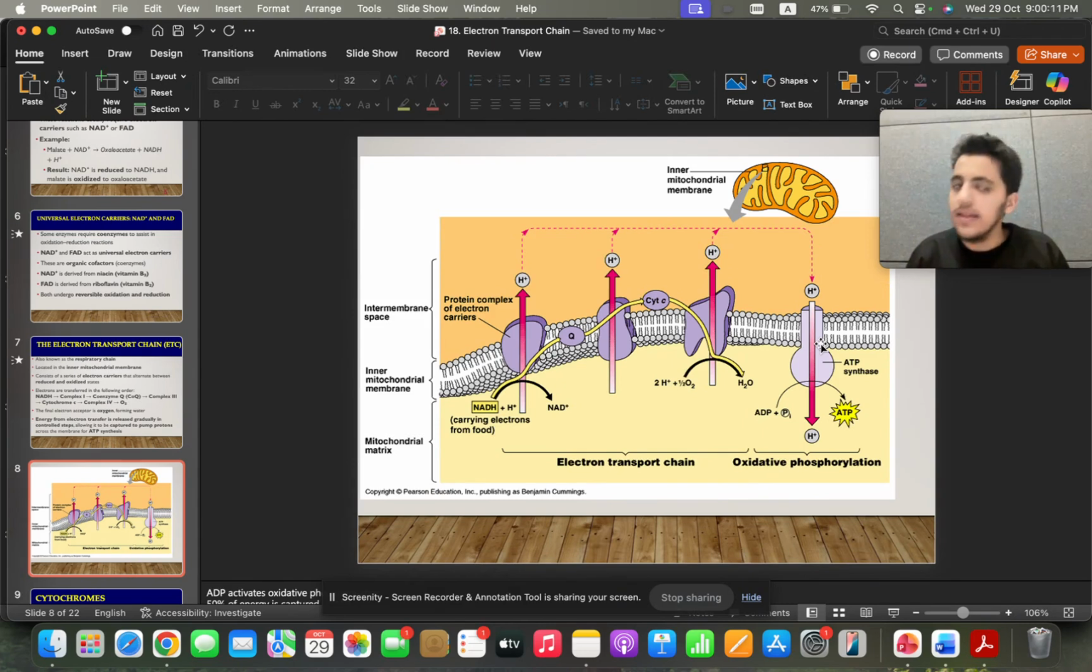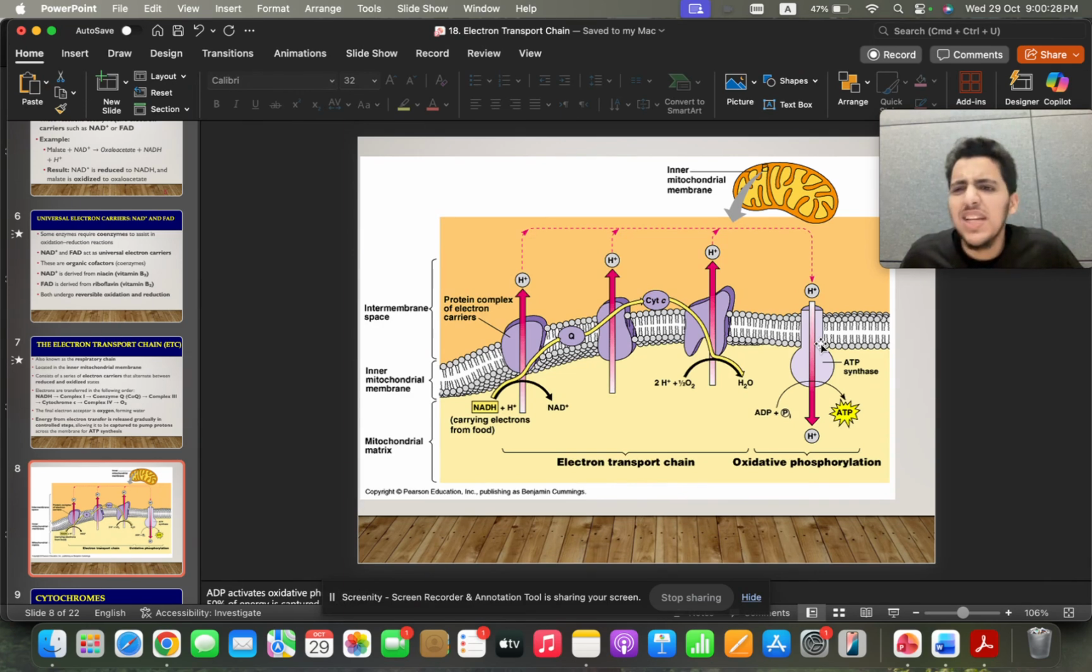Complex 1, what is it? Inner mitochondrial membrane. What's another name for complex 1? NADH dehydrogenase. Now tell me, Al-Hassan. Okay, I've oxidized the NADH. You've pumped the electron. What does that do? Pumping the electron will produce energy.